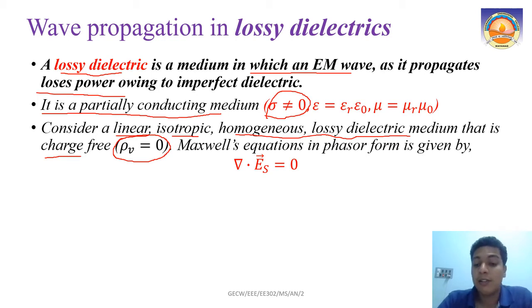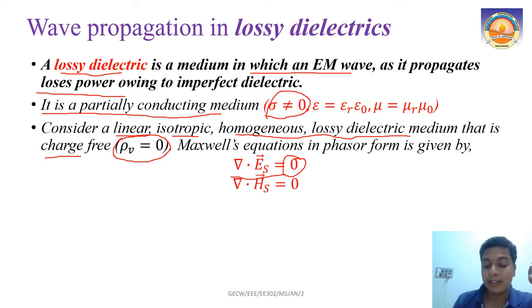When I say that my volume charge density is 0, I am dealing with a medium which is charge free, where your wave is just propagating through it and it is not having any source inside it, a source free region. In such a region, the RHS will become 0, because your rho v is 0. D will become epsilon E. Because of that, del dot Es is 0.